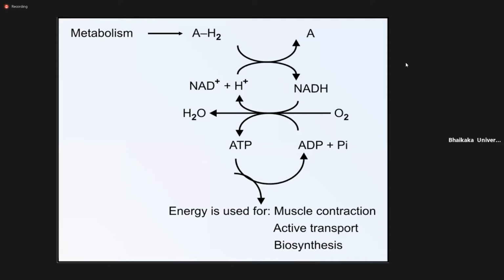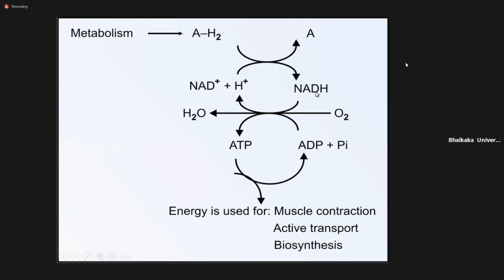So simply, here we can see that AH2 means NADH or FADH. Sorry, this is the molecule, and from this we derive NADH. Here you can see when this molecule is oxidized, NAD plus is converted into NADH.